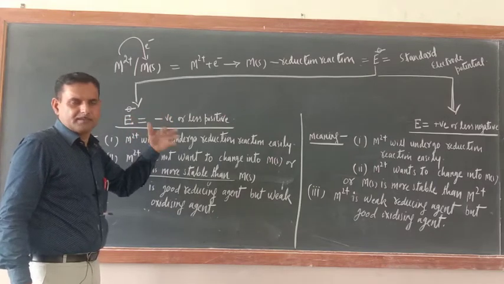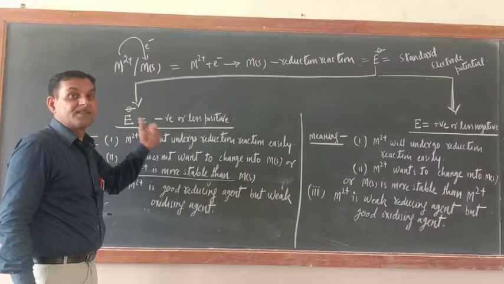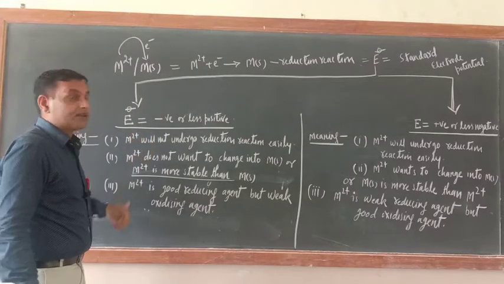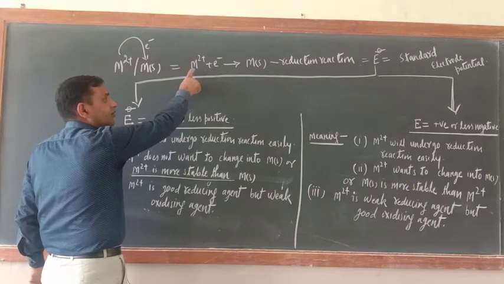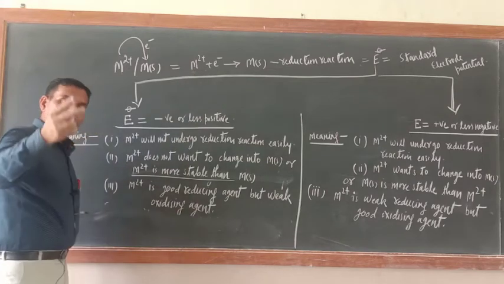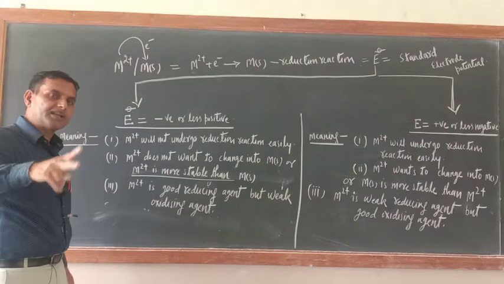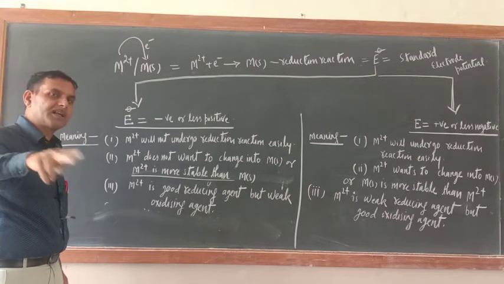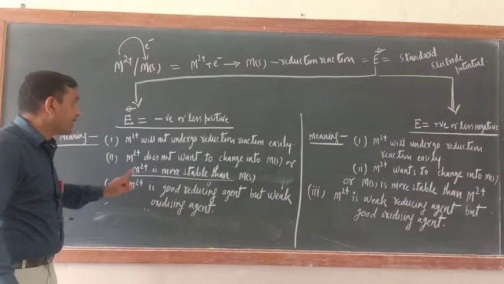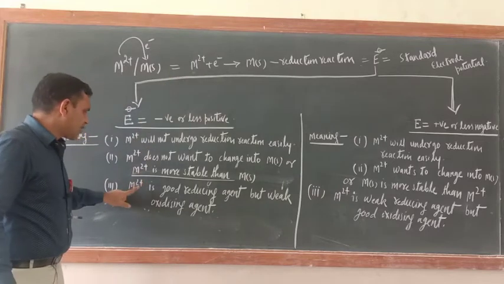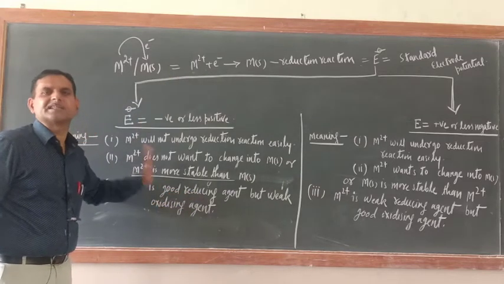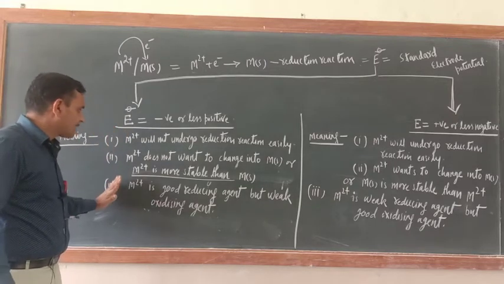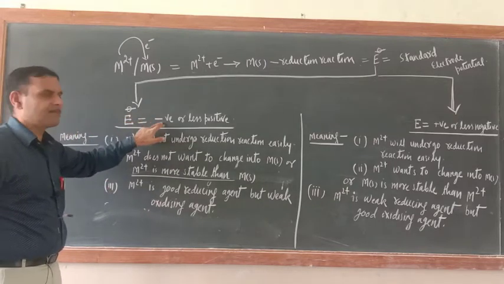So if in the reduction process an electron is gained easily, it means it is a very good oxidizing agent, because those which gain electrons undergo the reduction process but are known as oxidizing agents. So it is not gaining easily. So M is a good reducing agent but a weak oxidizing agent. Okay. These are the meanings when the electrode potential value is negative.